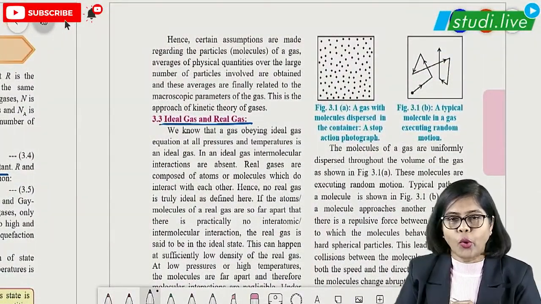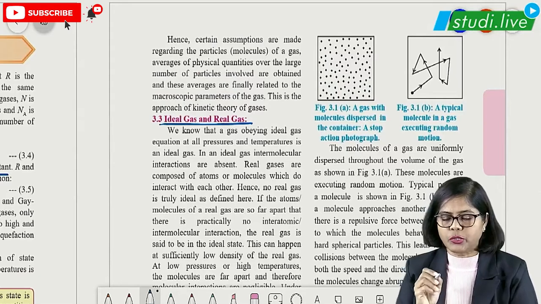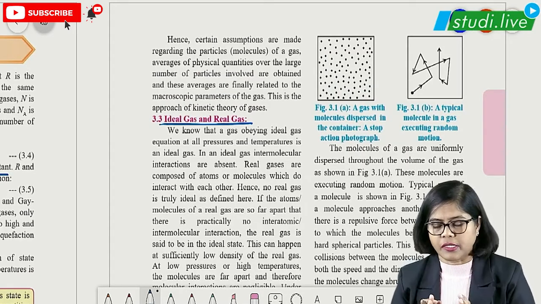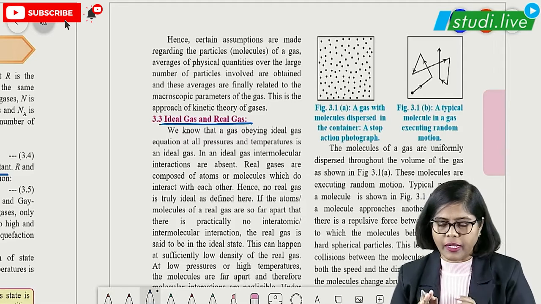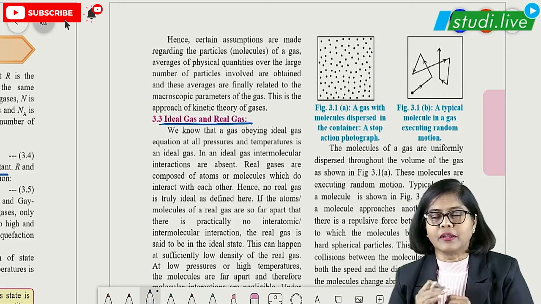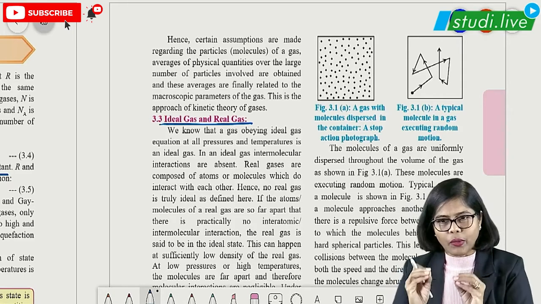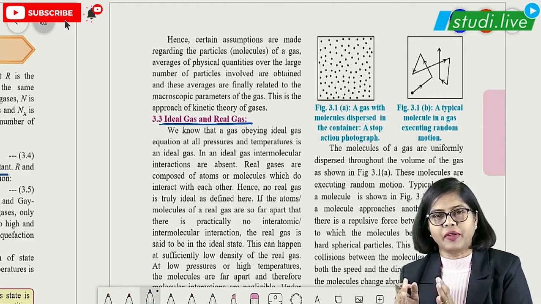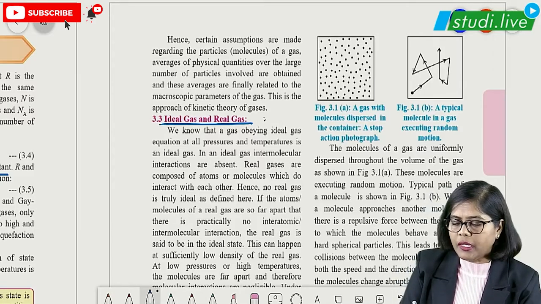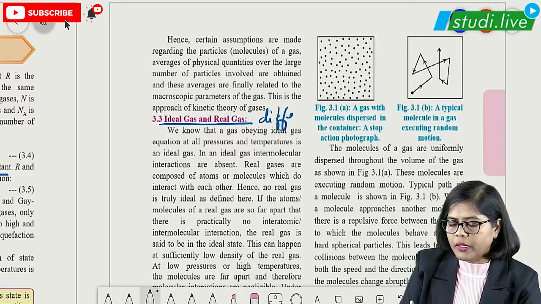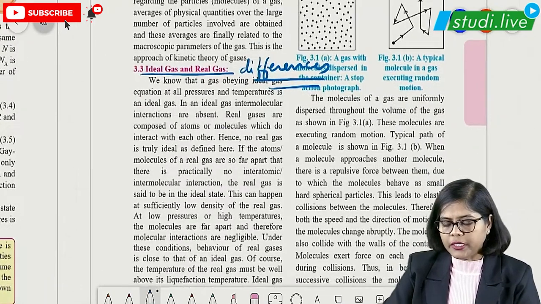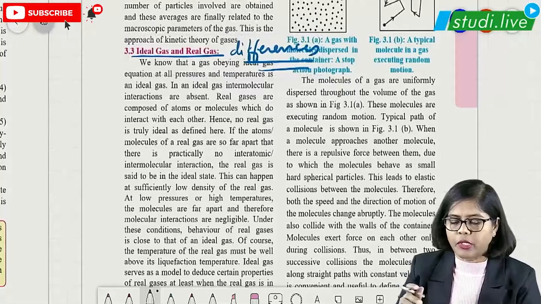This is also an omitted part for this particular year, but you should know the meaning of it. Real gas: all the gases which exist are real gases. Ideal gas: noble gases and heavier gases, at particular parameters, behave as ideal gas. So differences might be asked. Differences you should learn here, right? Anyway this part is omitted, but I'll just tell you what is important here.